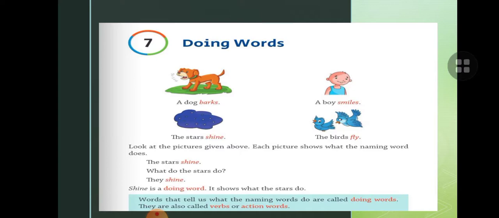So children, what are doing words? The words that tell us what the naming words do are called doing words, and these are also called verbs and action verbs. They are also called verbs or action words.